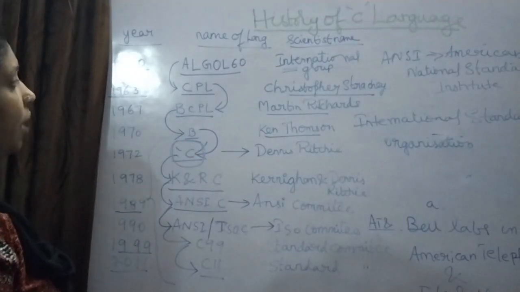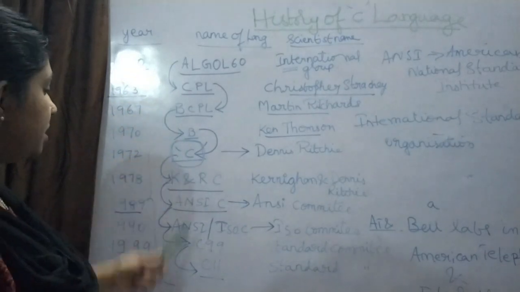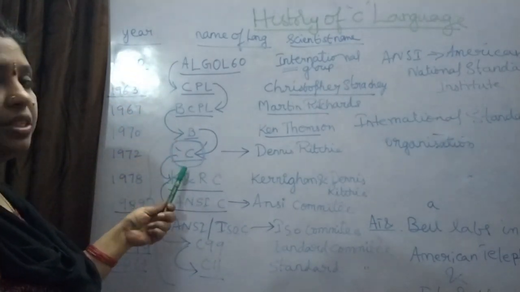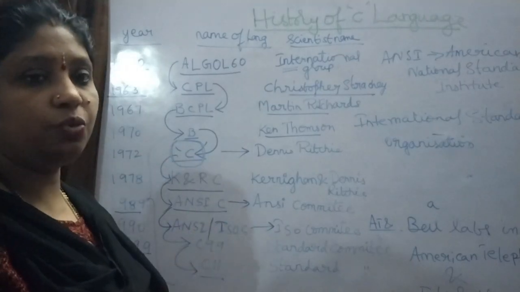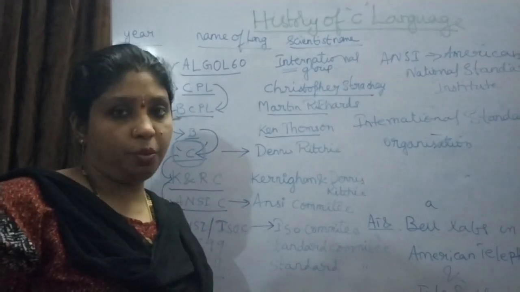language. So among all these, they confirmed that C is the only programming language which we can use properly.